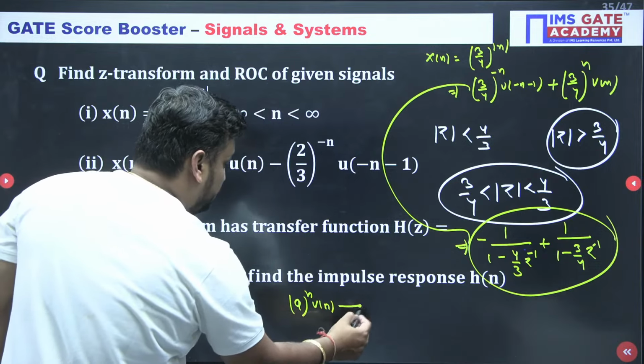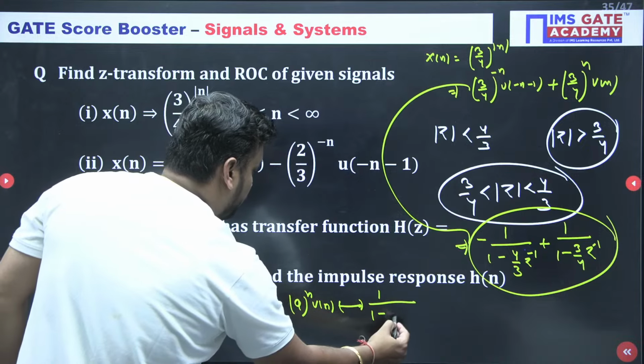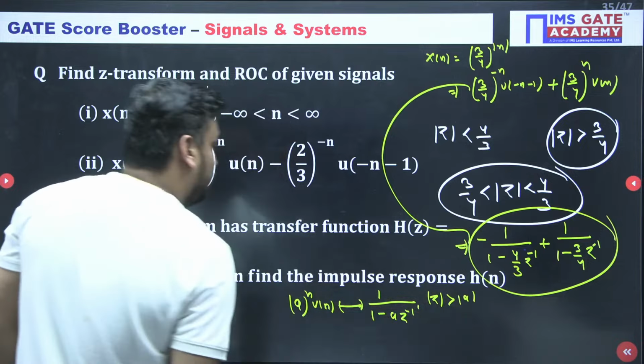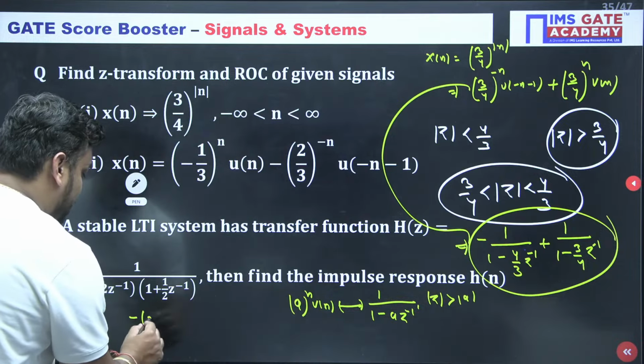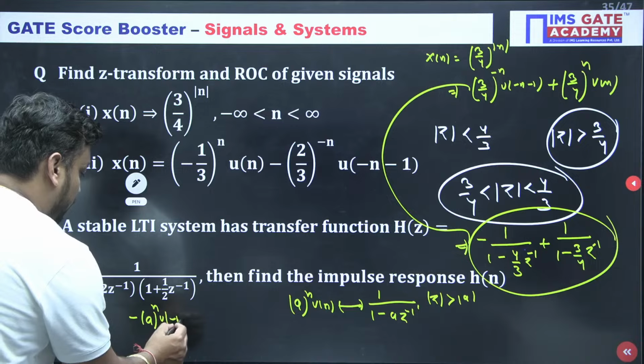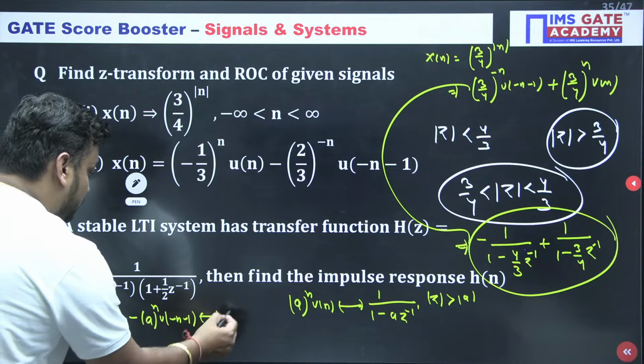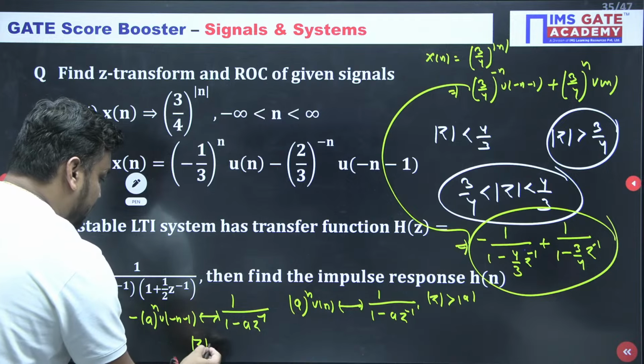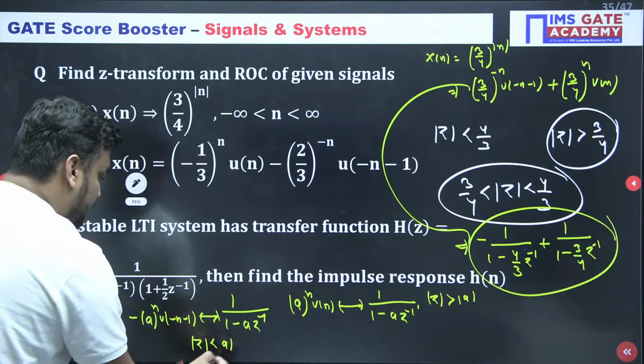a to the power n u of n Z transform is 1 upon 1 minus का a Z inverse, mod of Z is greater than mod of a. And second is minus का a की power n, u of minus n minus 1. So Z transform is 1 upon 1 minus का a Z inverse, and ROC mod of Z is less than mod of a.